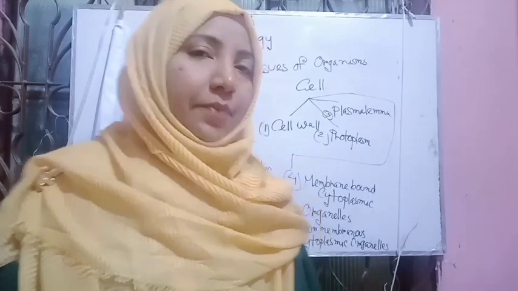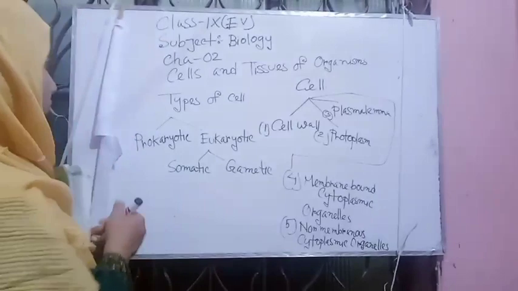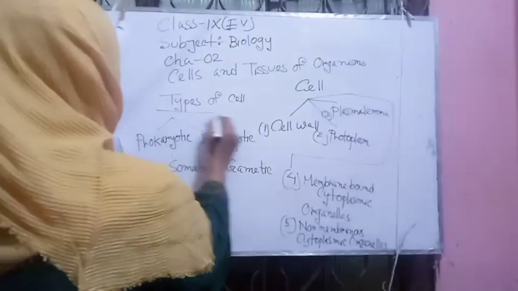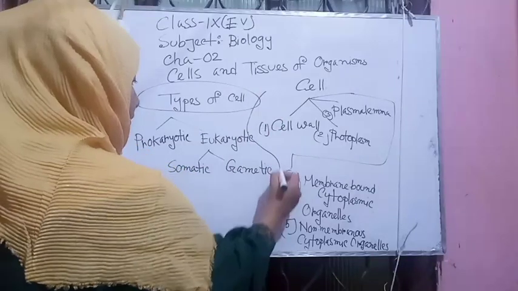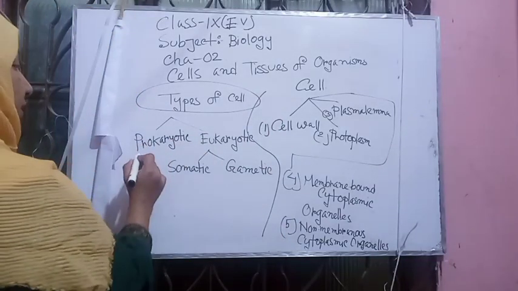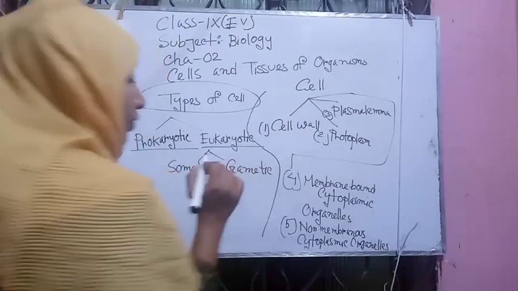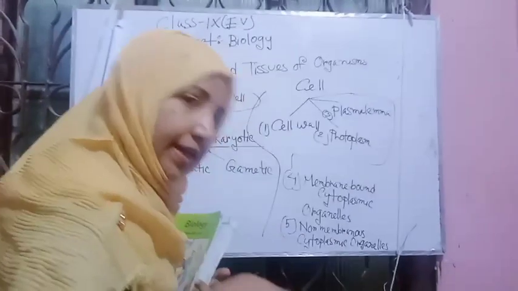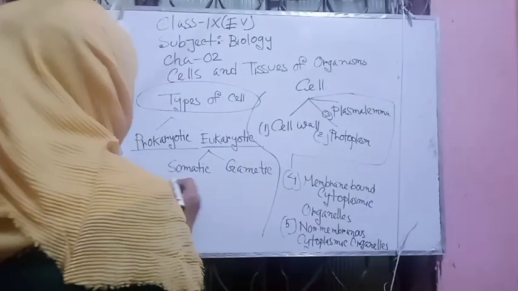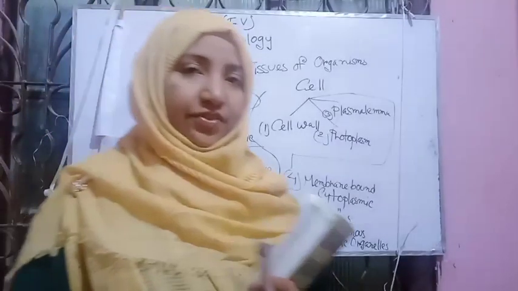Now, the types of cells. My dear students, here are the types of cells. We have also drawn this structure. First is the prokaryotic cell and second is the eukaryotic cell. The eukaryotic cell again has two categories: one is the somatic cell and another is the gametic cell.